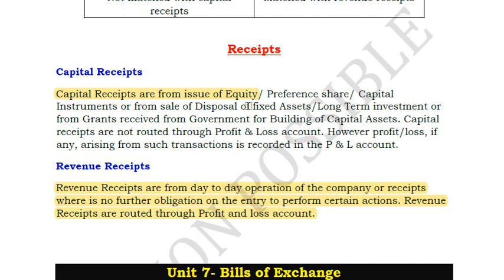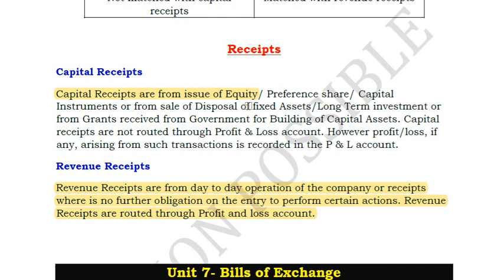It is not something which has been generated from the day-to-day operations of the company. It is something for which you have taken an obligation. You are giving shares to the public, and the public are subscribing to those shares and you are getting that money. So it is forming part of your capital.